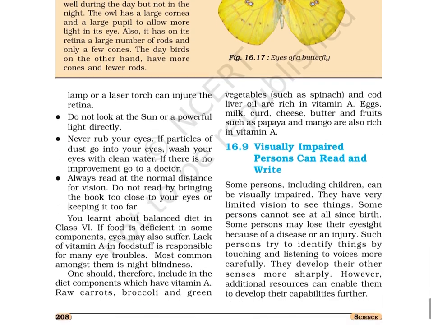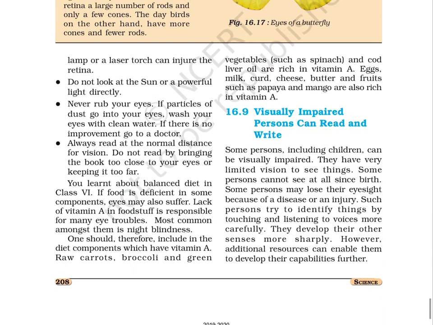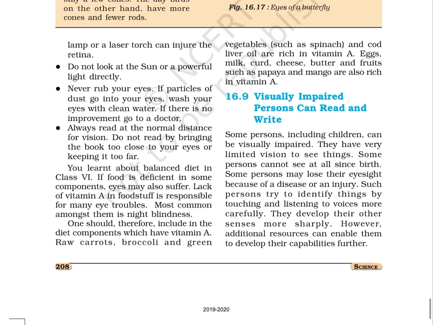You learnt about balanced diet in class 6. If food is deficient in some components, eye may also suffer. Lack of vitamin A in foodstuff is responsible for many eye troubles. Most common amongst them is night blindness. One should therefore include in the diet components which have vitamin A. Raw carrots, broccoli, and green vegetables such as spinach and cod liver oil are rich in vitamin A. Eggs, milk, curd, cheese, butter, and fruits such as papaya and mango are also rich in vitamin A.